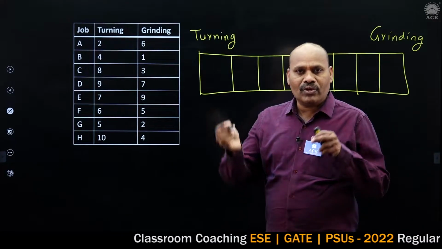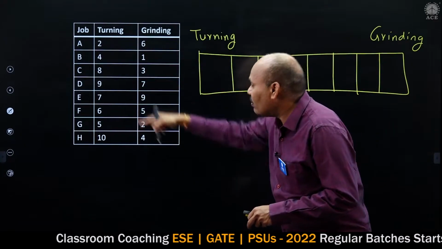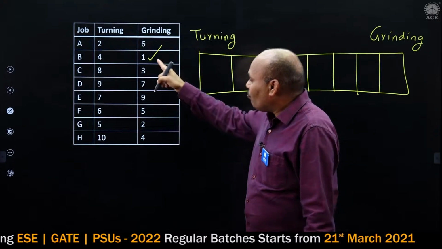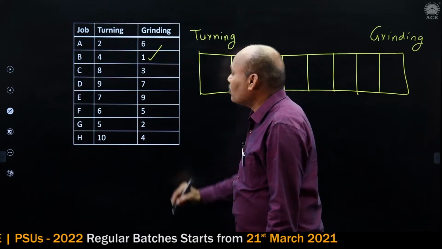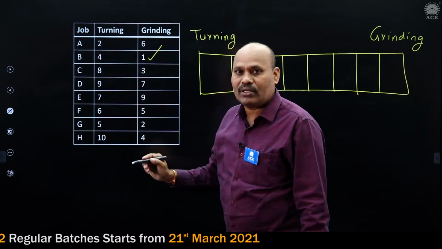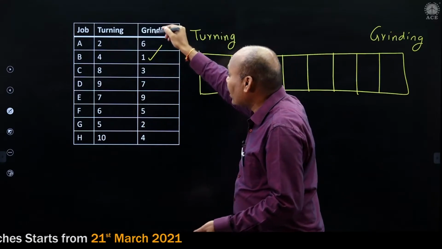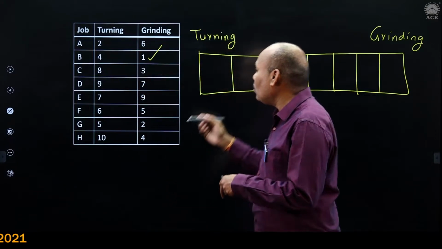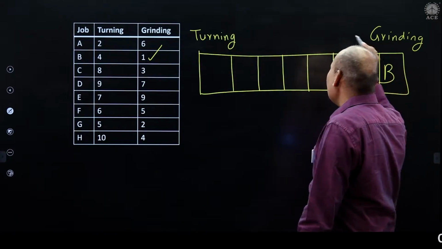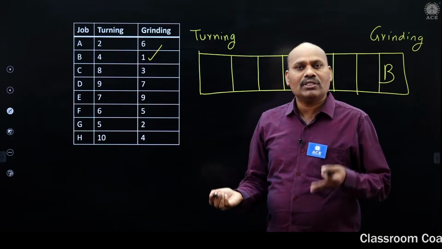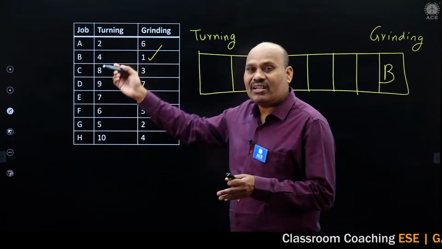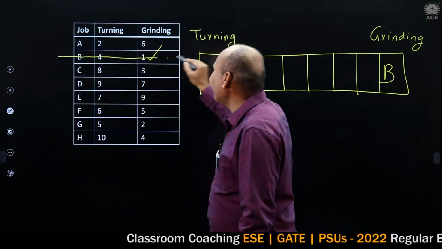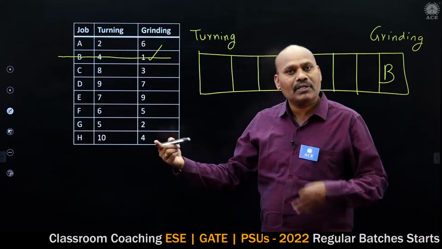Now what do we do? First we pick up the minimum processing time among the given values. What is the minimum processing time? 1 is the minimum processing time. Where does this 1 occur? This 1 occurs against job B. Which side do you have to load? The grinding side only, because this 1 occurs against job B on the grinding side. So load job B in the grinding side. Since we have loaded job B, now I can delete it from the list, only for the sake of clarity. I'm just removing B from the list and repeating the process.